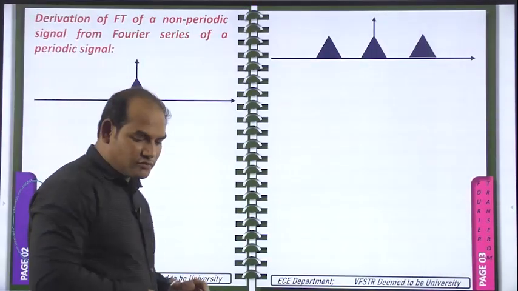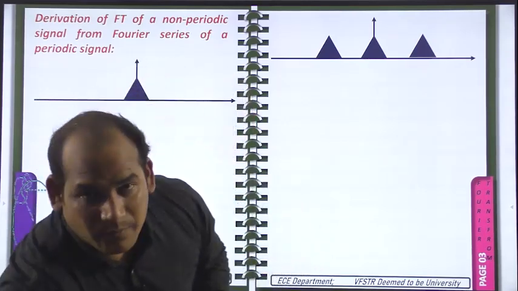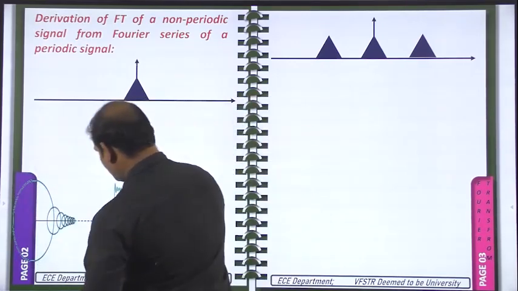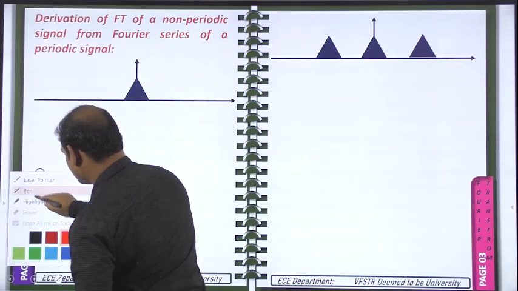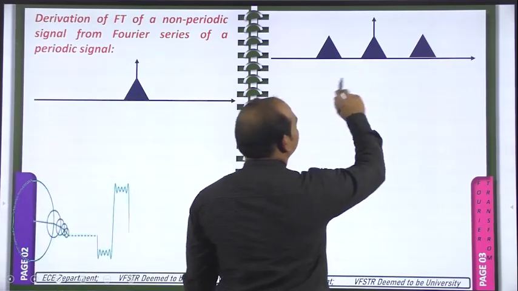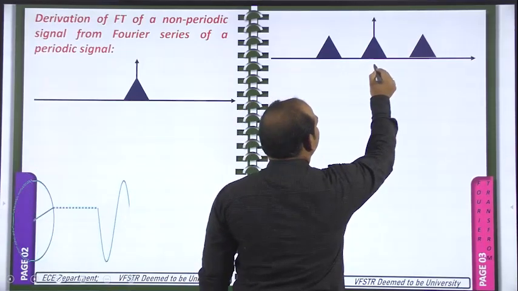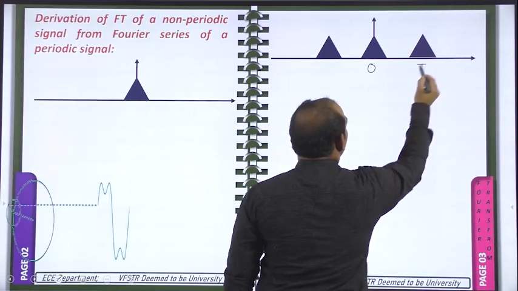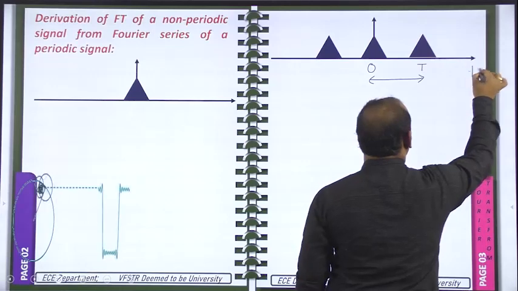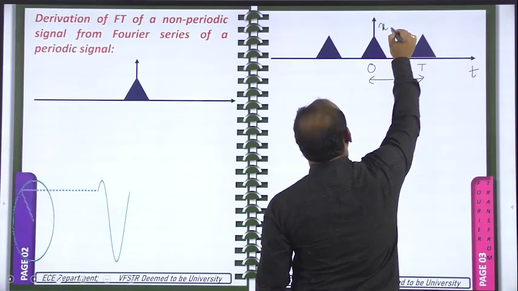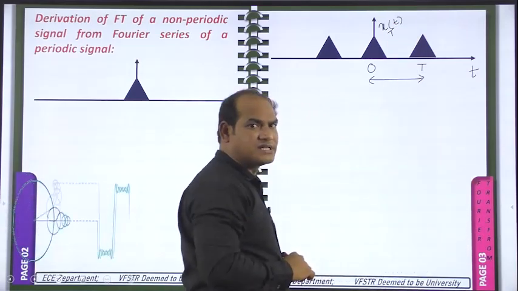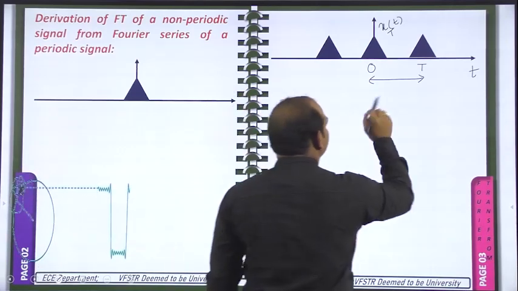So here we will derive the Fourier transform formula from the Fourier series formula. Here I have taken one periodic signal. The time period of this periodic signal is given by capital T seconds. From here to here capital T seconds is there, and this is given in the time domain. For example, consider it is x subscript T of t. The suffix capital T represents the time period of the signal. So this is the periodic signal.